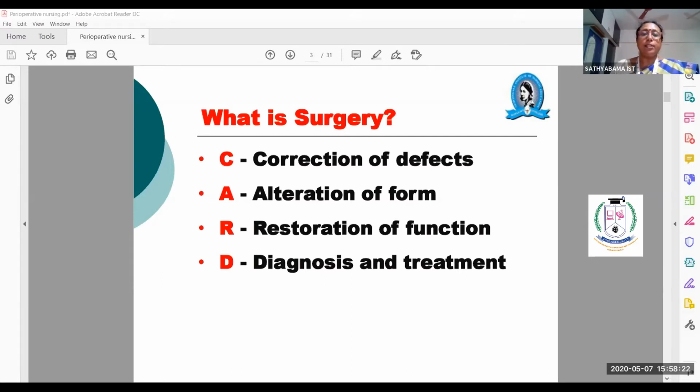And third is restoration of functioning. Because of the tumor, the lymph flow is blocked. Because of the tumor, the blood supply is blocked or stagnated. The blood is collected somewhere, or the fluid is collected somewhere. So it causes pain, distension. So all these problems will occur. So to bring to the normal functioning, we are removing the lesion. So he will be back to his normal functioning, that is restoration of functioning. And fourth is D for diagnosis and treatment.